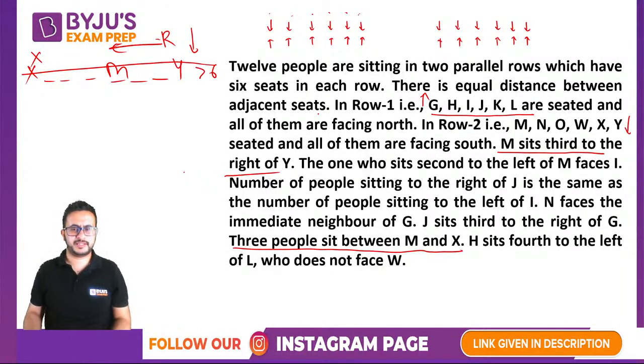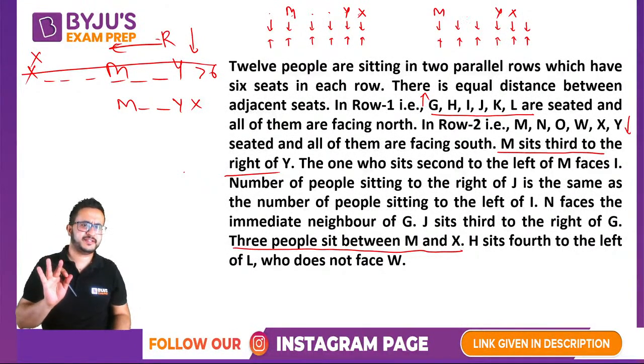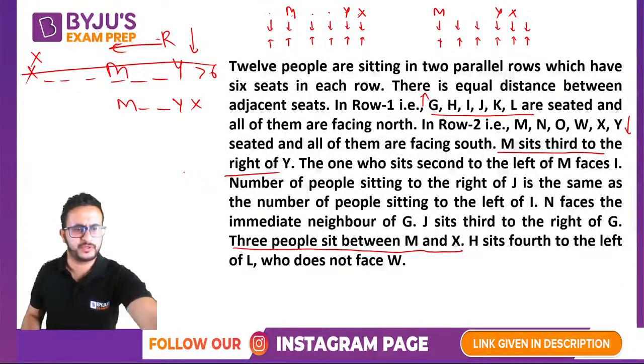So that is one thing that you can consider from here, right? Now we have M, Y and X. That is the order that we will have, because M is third to the right of Y and three people between M and X. Now from this we can say that there are 5 positions filled. So एक case यहाँ पे ले लेते हैं X, Y and 2 people and then M. And second case we will take X, Y, 2 people and then M. So we reduced one case. पहले 3 cases थे, now we have just 2 cases. So that has reduced.